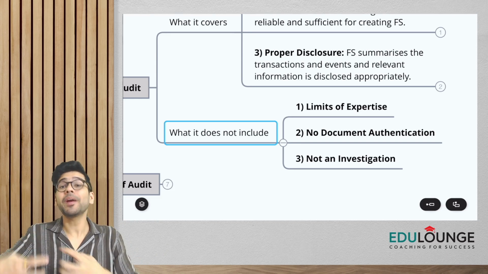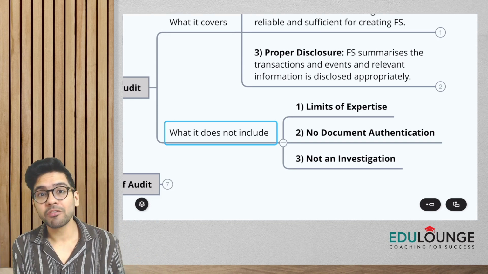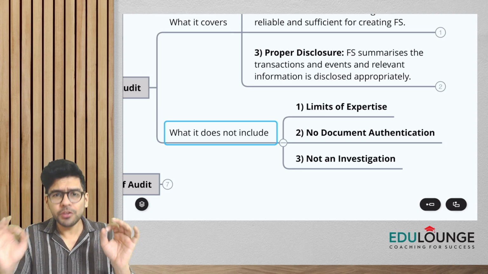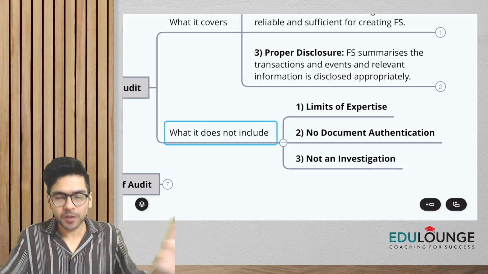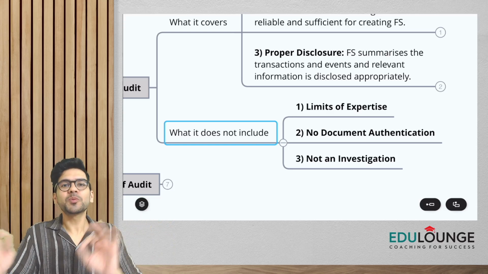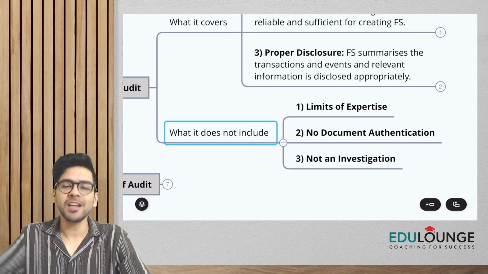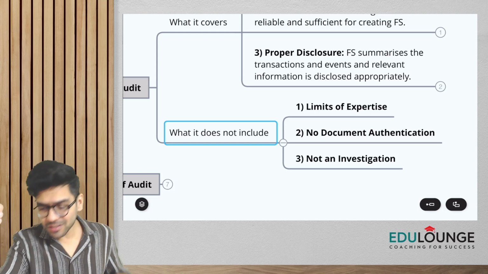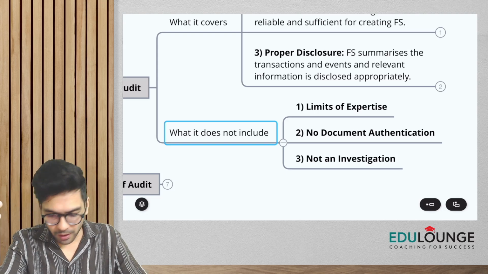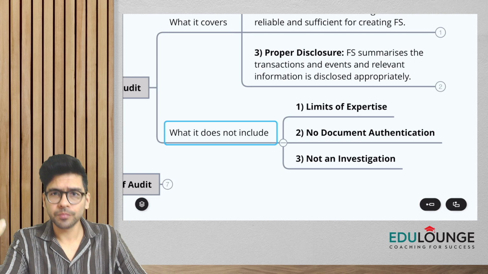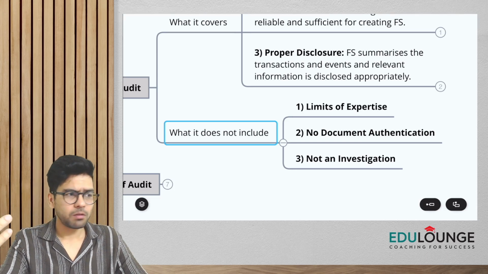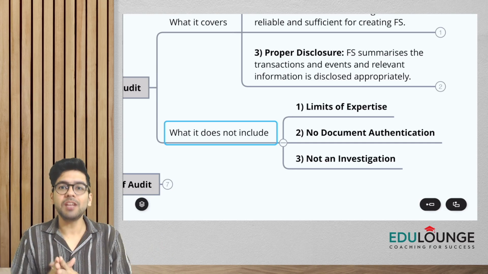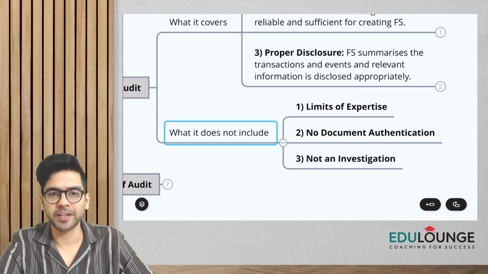So during the audit, we might have to get some help from the experts also. You have to understand that you are not an expert in all areas, okay. Your expertise is only in the field of accounting and auditing. So when I say limits of expertise, it simply means that auditors are not experts in determining, let's say, the physical conditions of assets, maybe the machinery, or whether a building structure is suitable or not. So here basically we need to take the help of experts, okay.